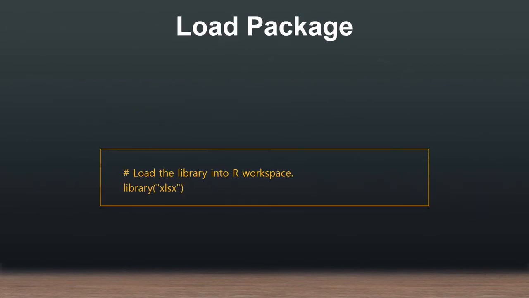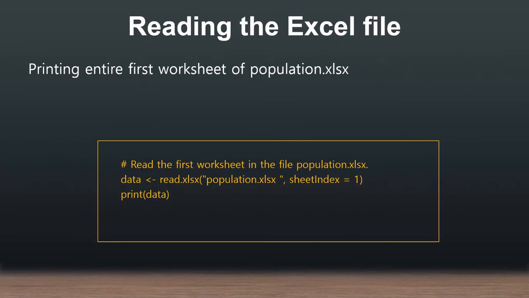The third step is loading the package. Loading the package is simple. Using the library function, you can load any package. So I have used library(xlsx) here because we are going to handle the Excel file. So we have to load the library. After that, it's simple to read. The statement is read.xlsx("population.xlsx", sheetIndex = 1).